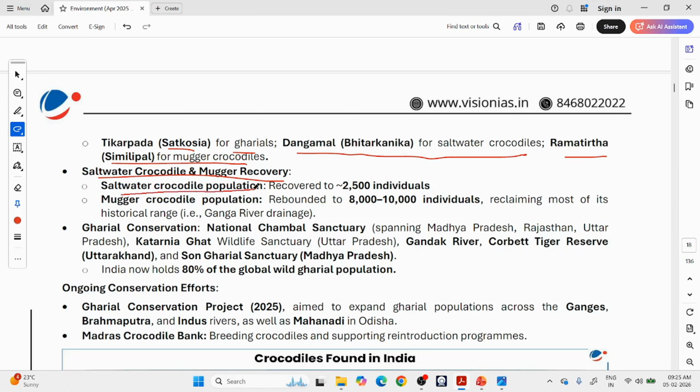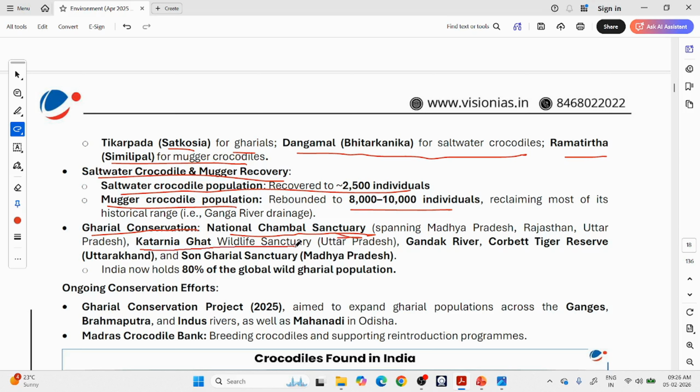The saltwater crocodile population recovered to 2,500 individuals. The number of saltwater crocodiles in India is increasing. The Magar, or marsh crocodile, population is also increasing. Now Gharial conservation: the National Chambal Sanctuary, on the Chambal River flowing through Madhya Pradesh, Rajasthan, UP, etc. There is a special sanctuary for Gharial conservation, the National Chambal Sanctuary.